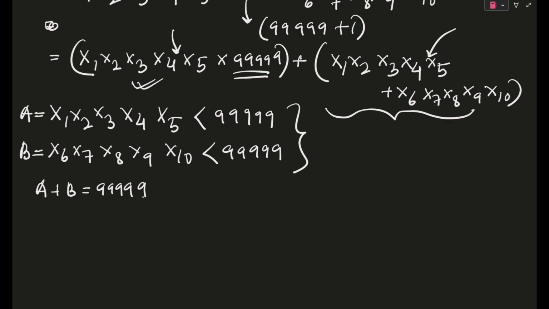But in this case, if we add A plus B equals penta 9, one condition is being violated, which is divisibility by 9. This thing will not be divisible by 9, because this part has been taken out. If you see the calculation, you will understand that with x1 x2 x3 x4 x5 into penta 9 being segregated out, this particular thing can't be divisible by 9.